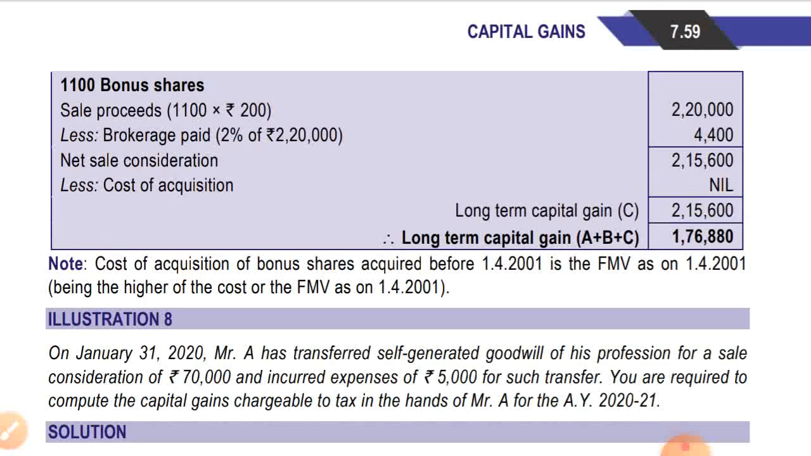So for 1100 bonus shares, sale proceeds is 1100 into rupees 200 per share, that is 2,20,000, less brokerage paid 2% of 2,20,000, that is 4,400. Net sale consideration is 2,15,600. Cost of acquisition has been taken as nil, as I said, as the bonus was received on or after financial year 2001-02. No fair market value will be taken, and bonus shares are received free of cost, so no cost will be there. So long term capital gain is 2,15,600.